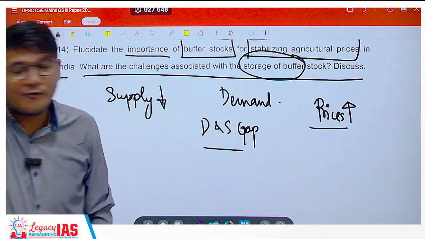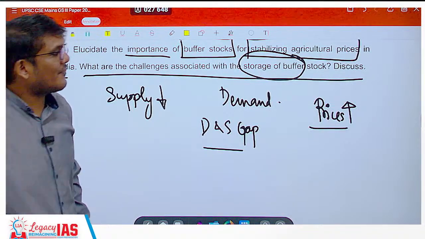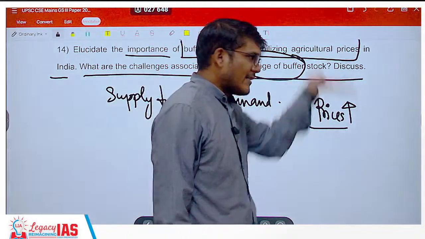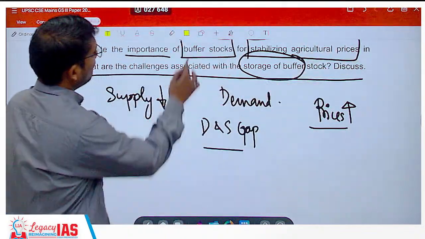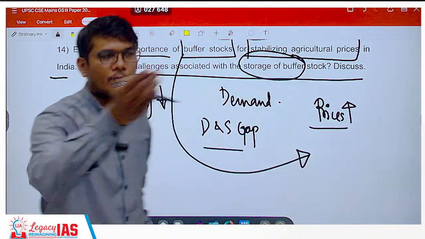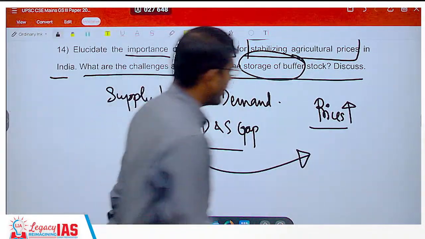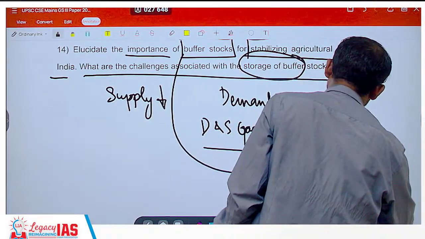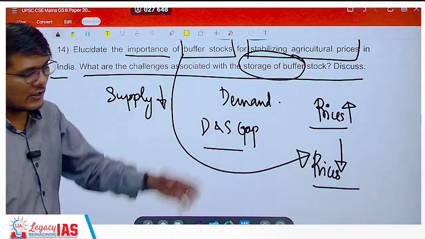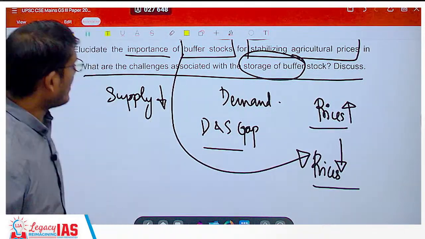There is another use of buffer stock. They are talking about stabilizing prices. So generally, stabilizing prices majorly talks about when prices are going up, what do you do? You have buffer stock, bring it into the market. So more food grains in the market, because of which prices will come down. I hope this is clear. This is the concept of your buffer stock.